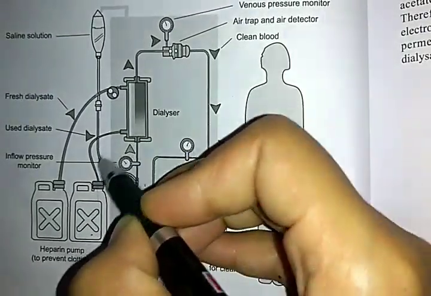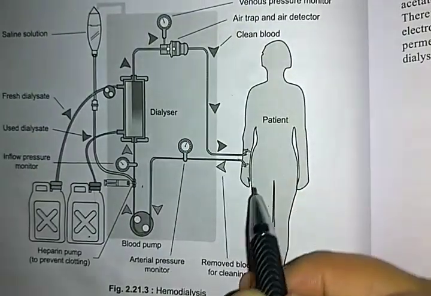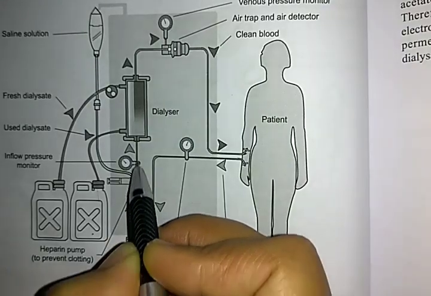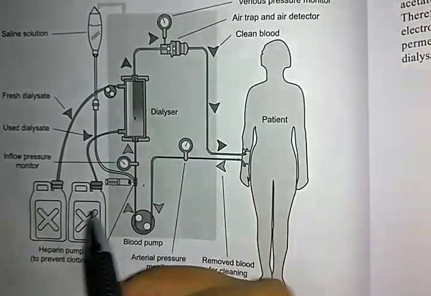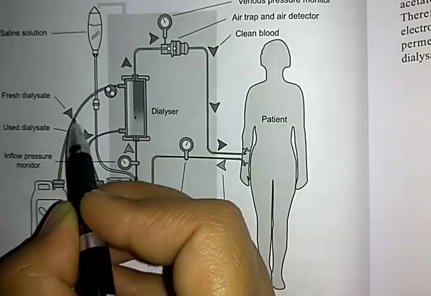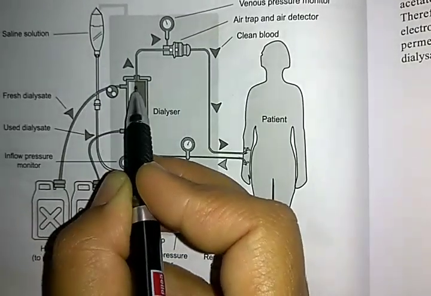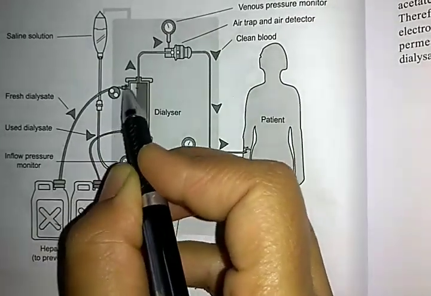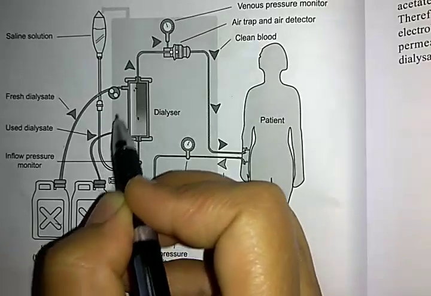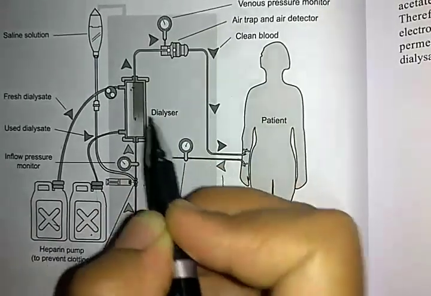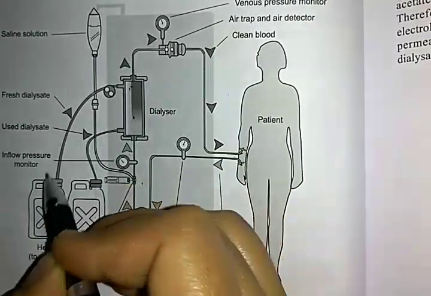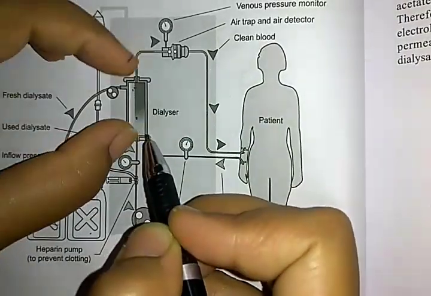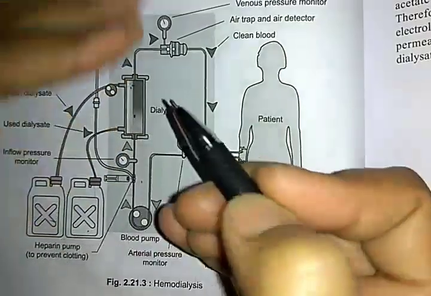Then here the waste products come from the blood, and the particles move towards here. It is a good dialyzer. The waste product present in the human body will go and collect in this bottle in the dialyzer. So ಇದರಲ್ಲಿ ಡಯಾಲೈಸರ್ ಏನಾಗುತ್ತೆ, ಅಲ್ಲಿ ಪಾರ್ಟಿಕಲ್ನ ಡಿವೈಡ್ ಮಾಡುತ್ತೆ.